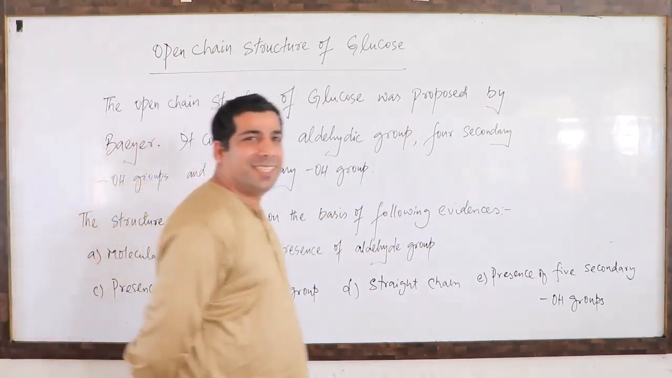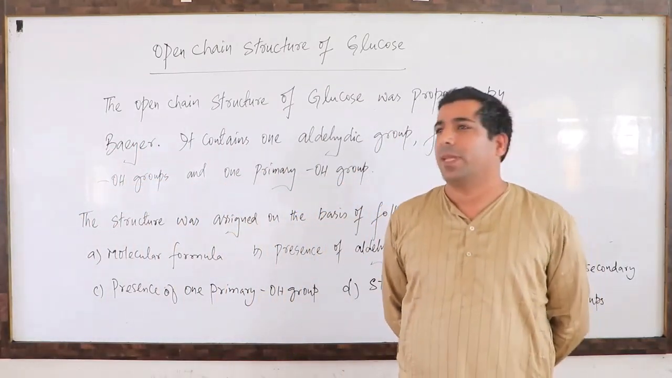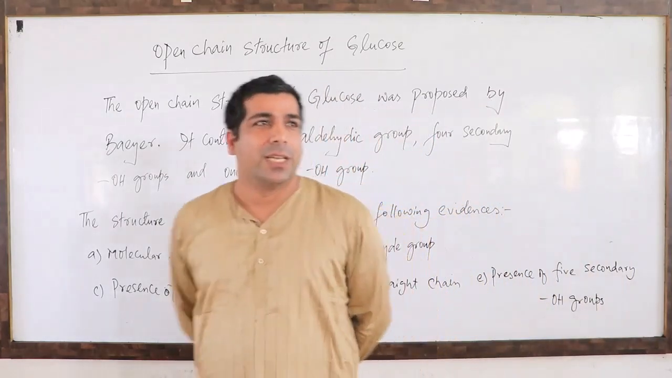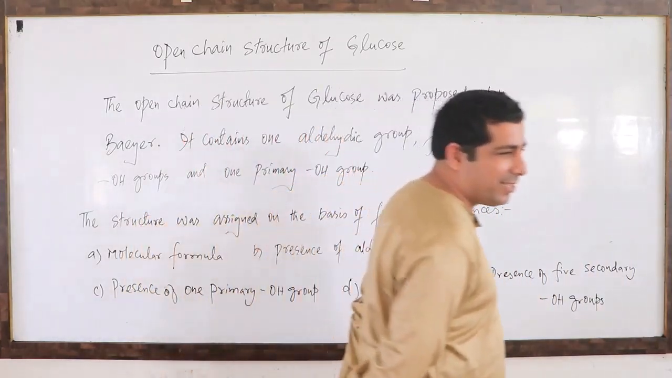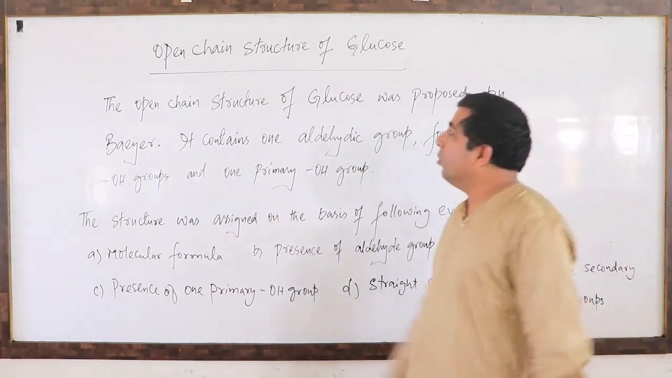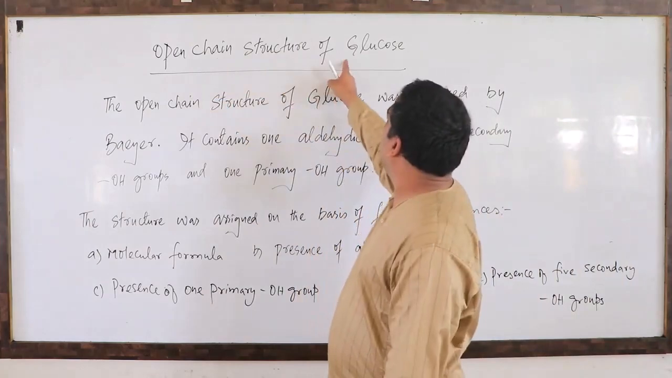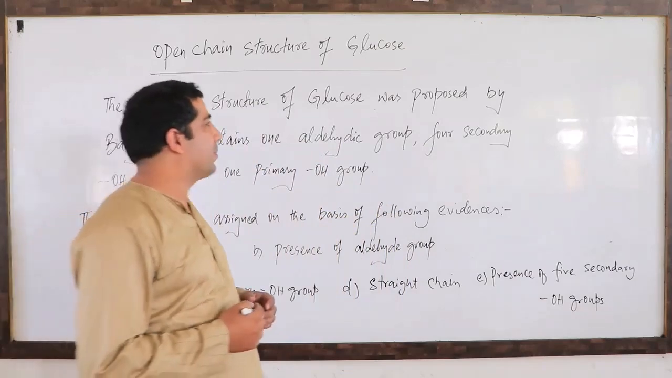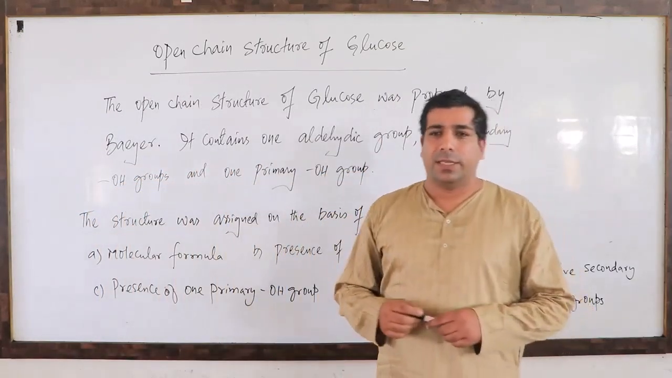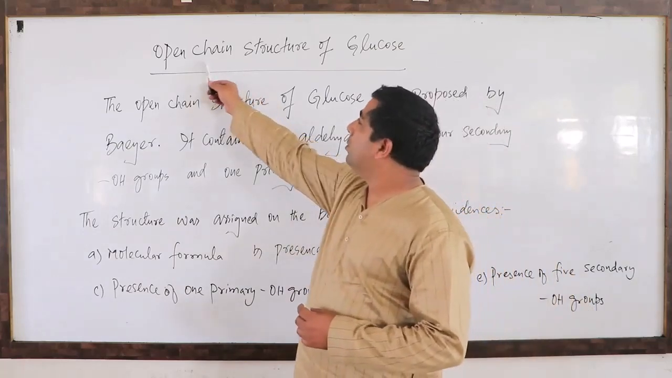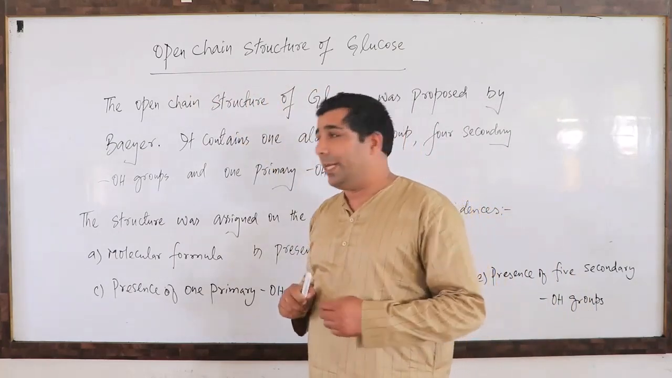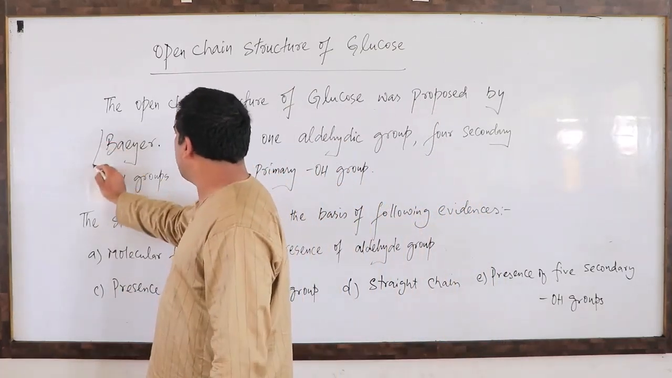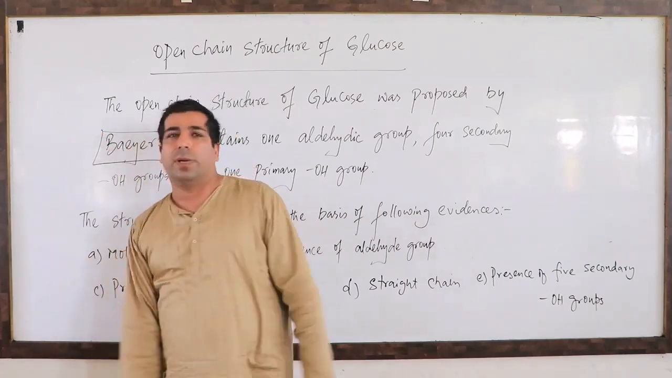So my dear friends, you are quite aware that we are dealing with biomolecules. Today I have come up with a topic which is the open chain structure of glucose. So let us discuss it. First of all, this open chain structure of glucose was proposed by Bayer.